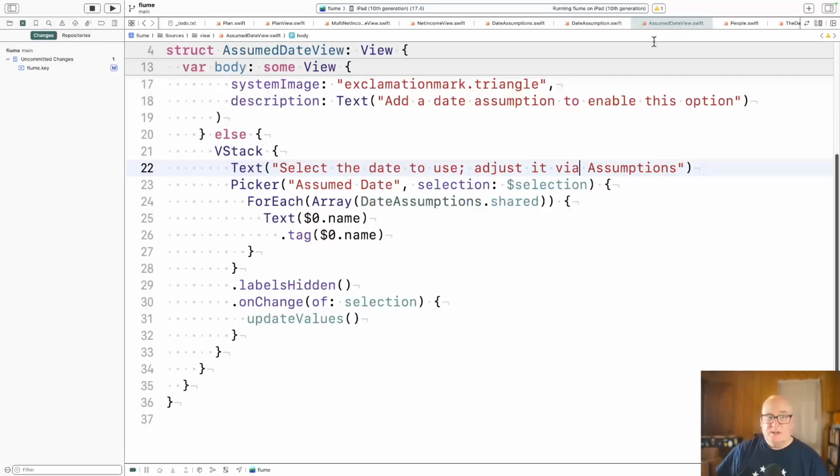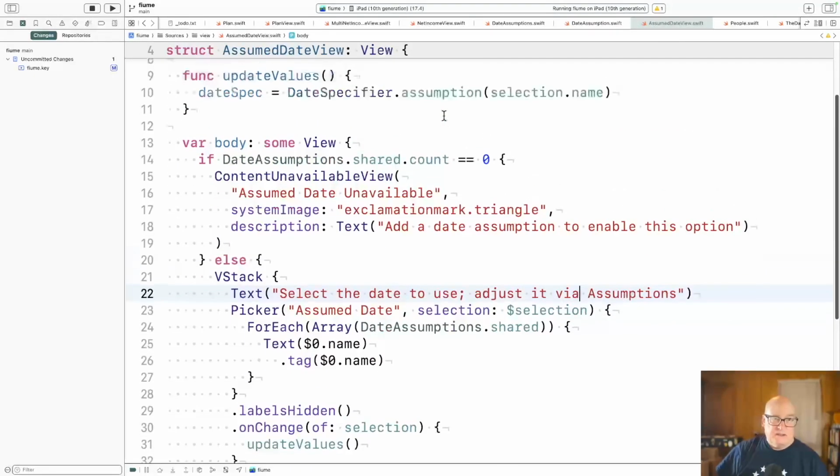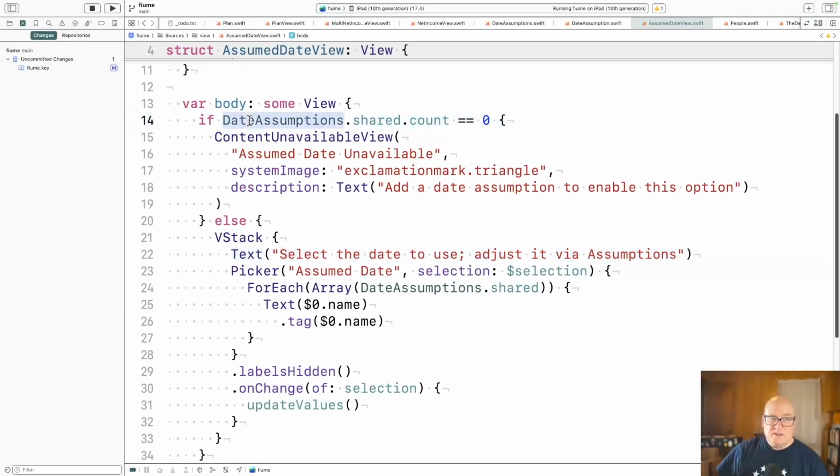And then we started doing the view, and it's based on that collection. If the collection is empty, we show a content unavailable, and it just puts up a little icon that says there's no data. Otherwise, we're just going to show the options that you've got.